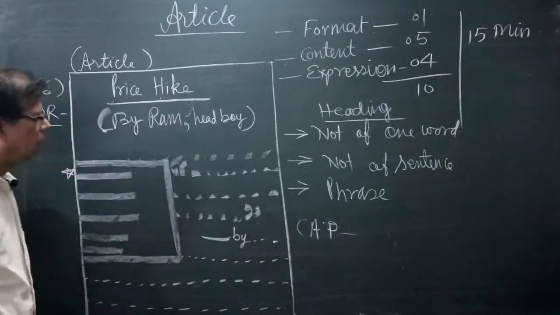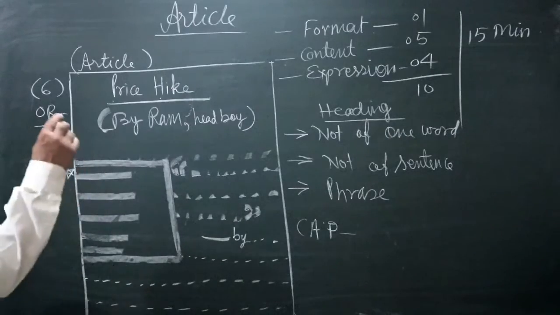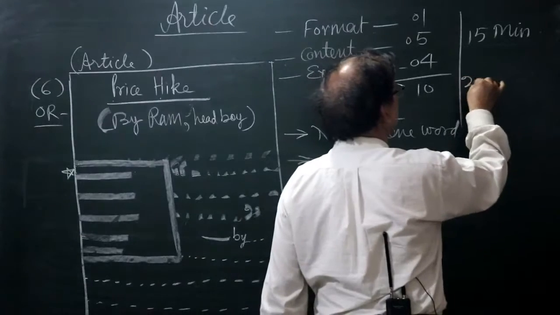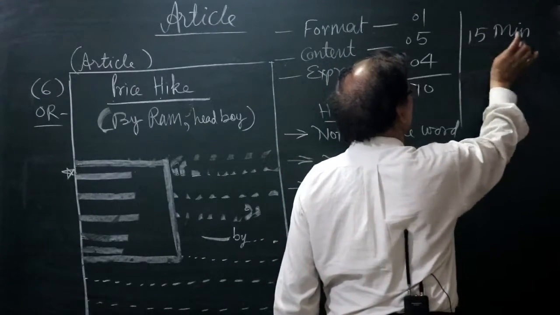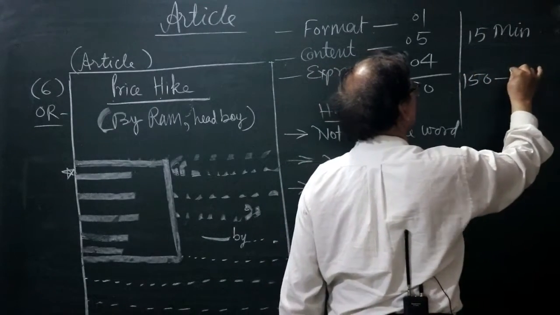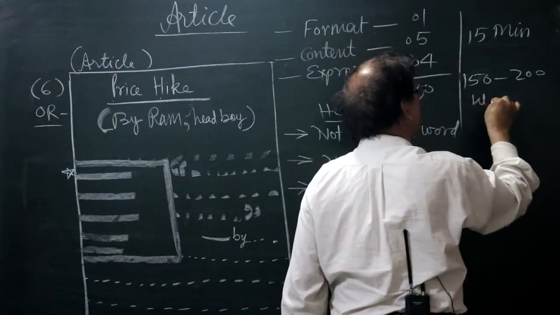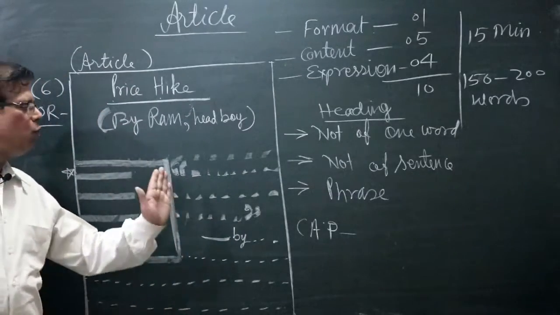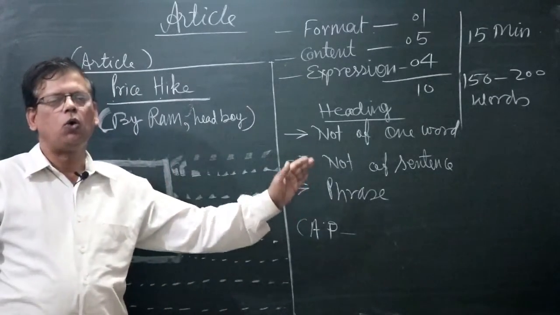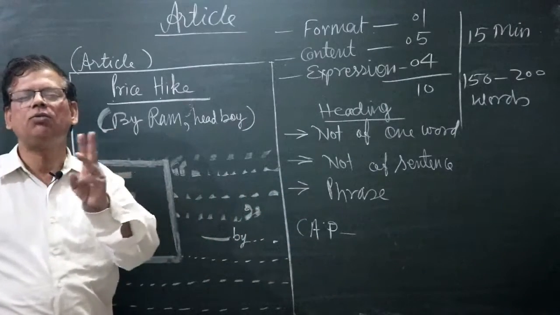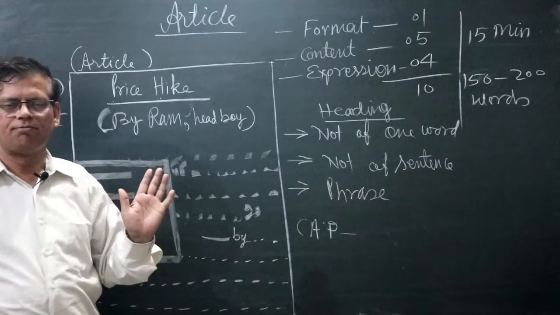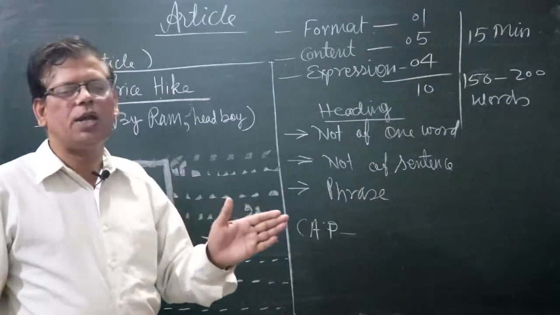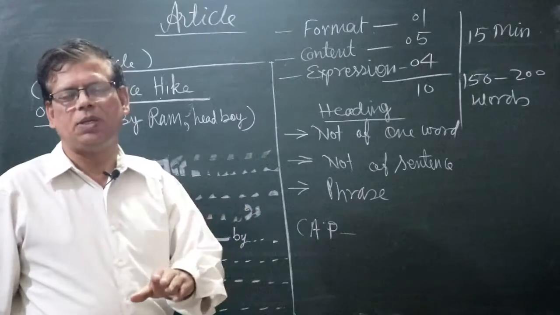The word limit of article writing is 150 words to 200 words. 150 to 200 words means 1.5 pages of the copy or 2 pages, never more than 3 pages, never less than 1.5 pages.